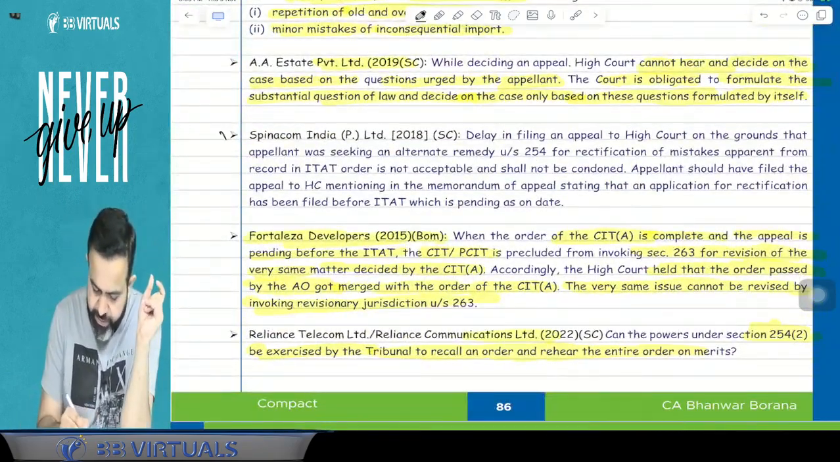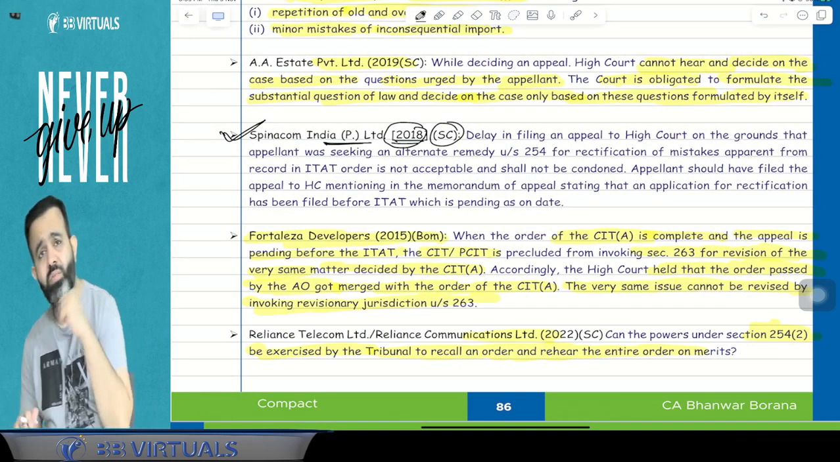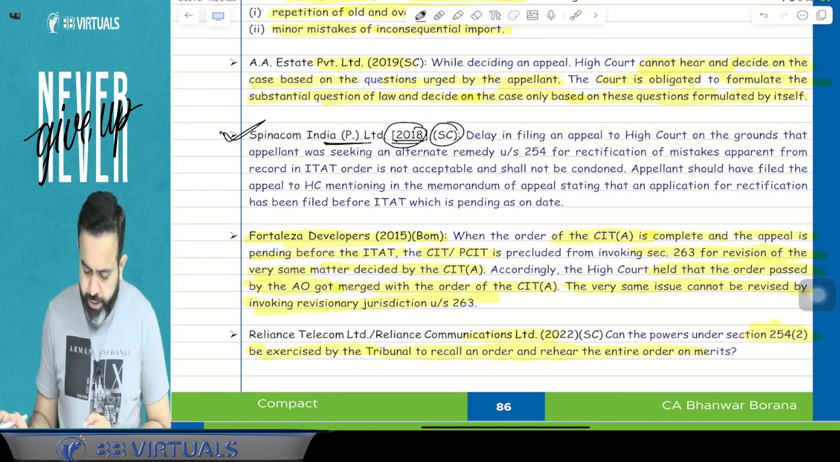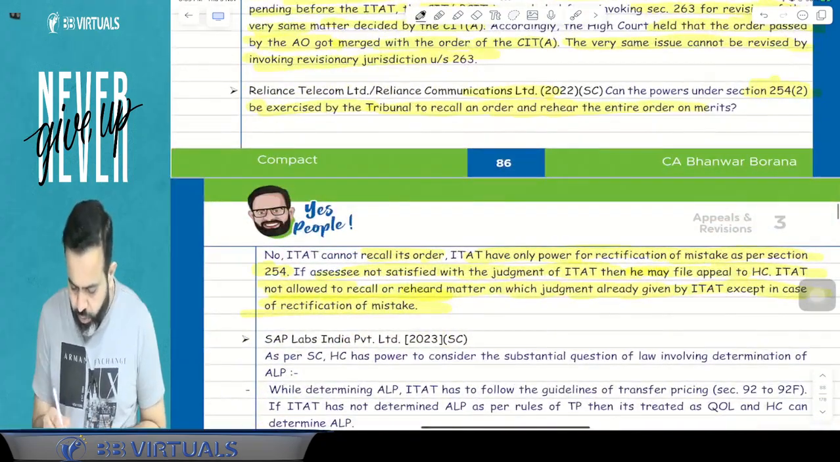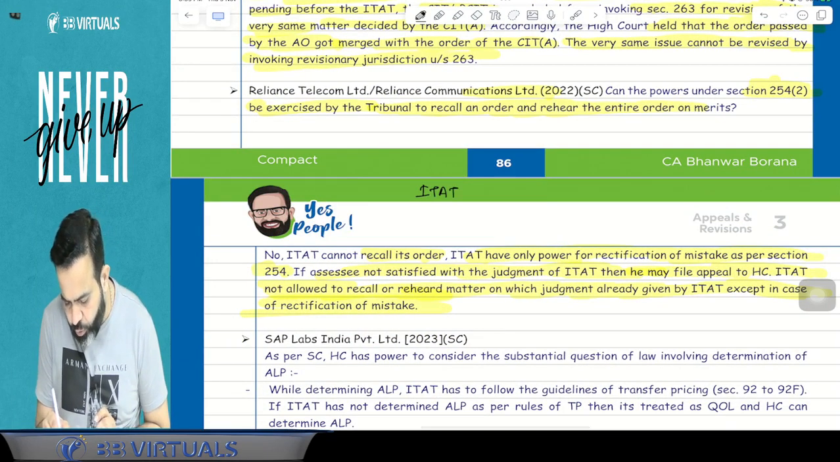Now the next part is the Spinacom India Private Limited 2018 Supreme Court judgment. What happened, guys? You know that if you are not satisfied with the judgment of the ITAT, then you should file an appeal to the High Court.